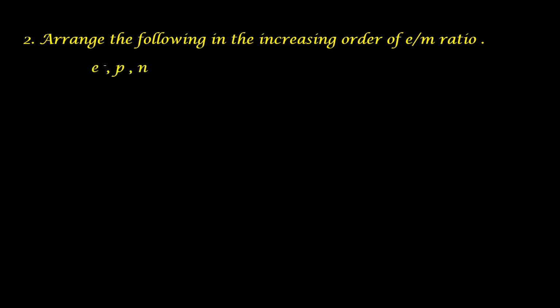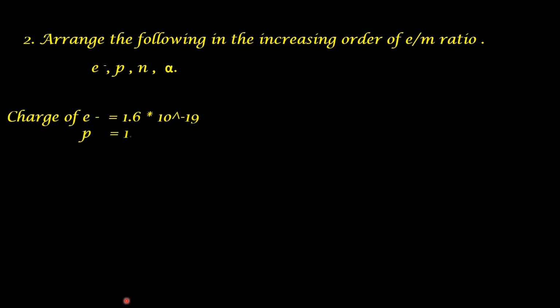Arrange the following in the increasing order of charge mass ratio. So you have to start from the lowest: electron, proton, neutron, alpha particle. So in order to find out the charge mass ratio, we have to first recall the charge and mass of these particles. Charge of electron is equal to 1.6 into 10 raised to minus 19.